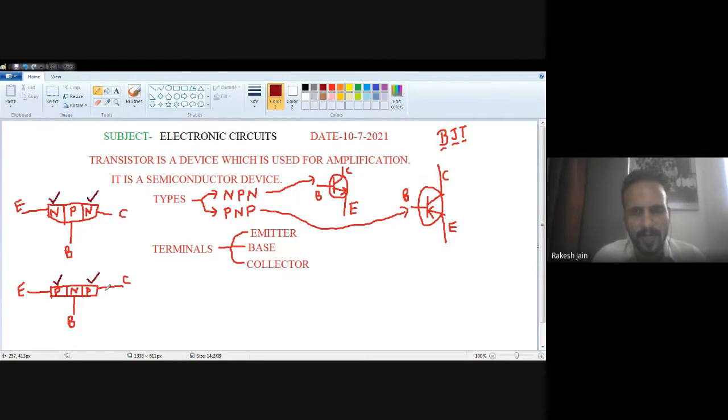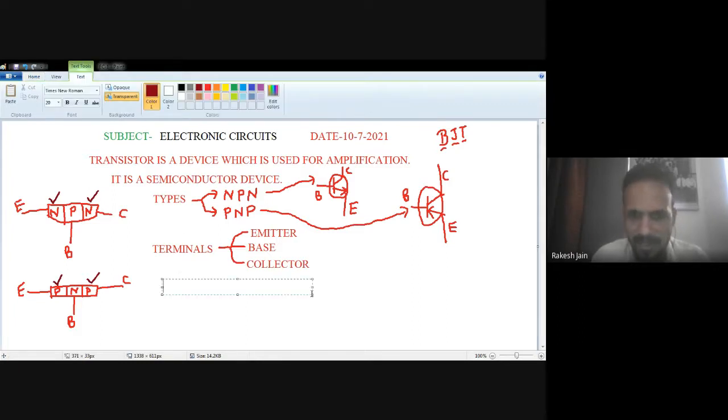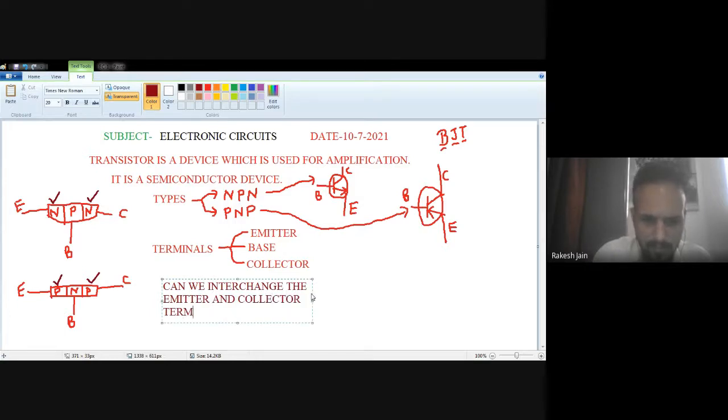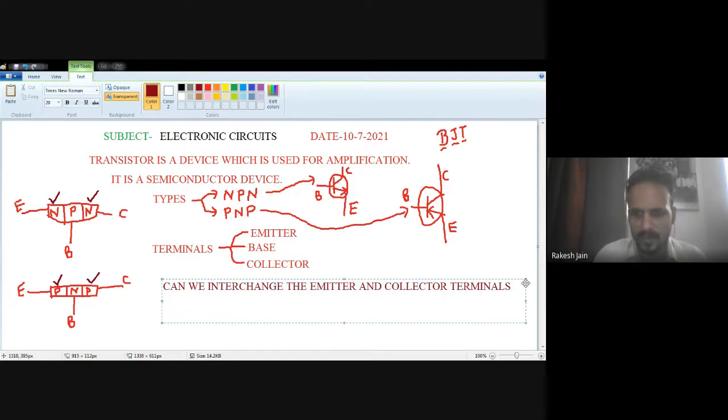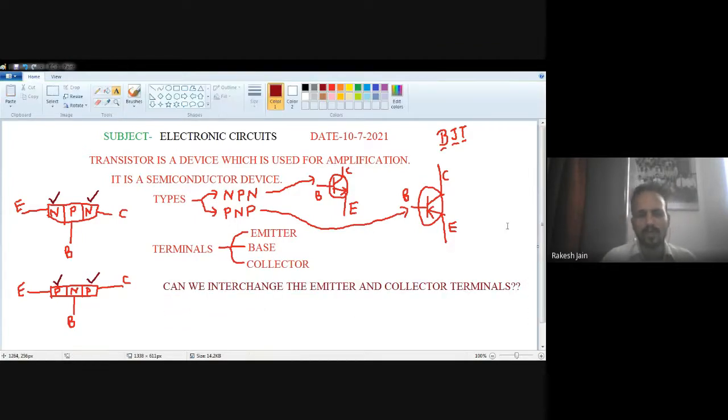So it may frequently be asked to you: can we interchange both of these terminals? It is a very important kind of question, a mind-related question: can we interchange the emitter and collector? Can we interchange the emitter and collector terminal? So what should be the answer?